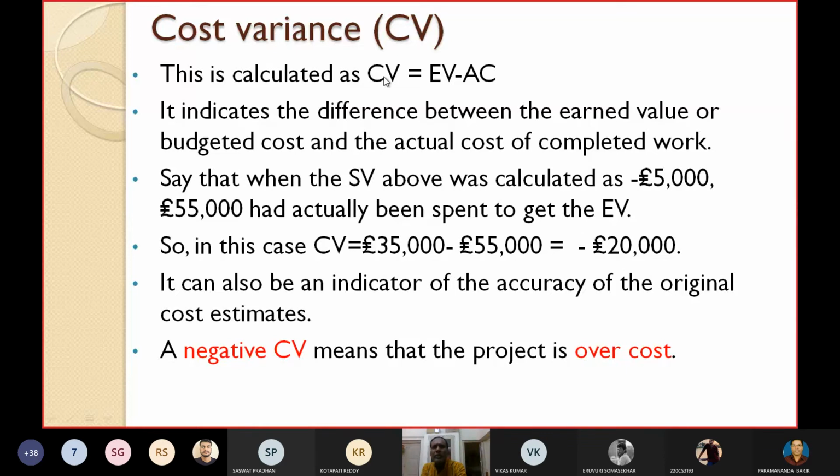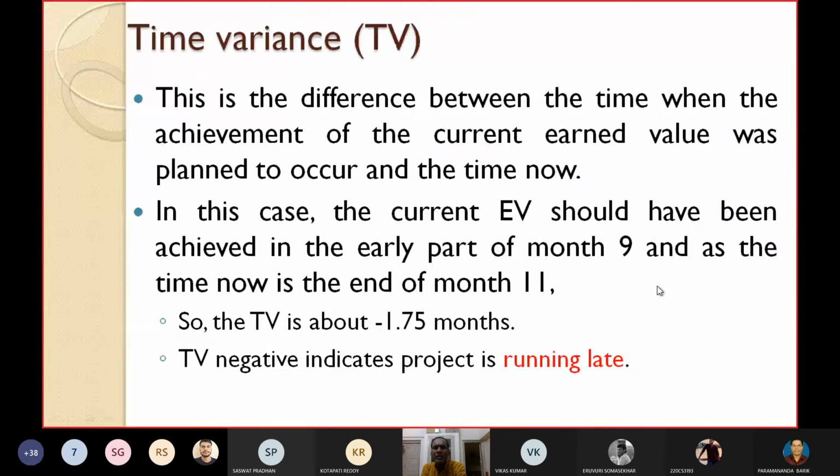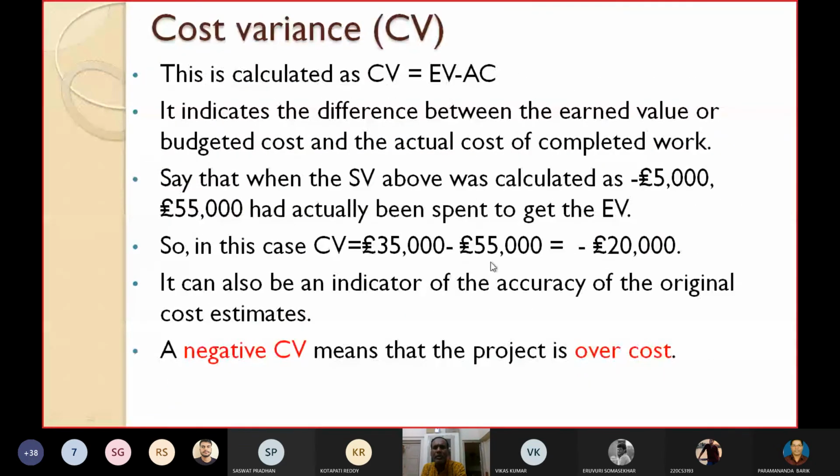So in this case, what will be the value of CV? EV minus AC. What is the EV? Earlier I have already shown you 35,000. So EV is 35,000 minus AC. What is the value of AC here? It is already given, 55,000, the actual cost. So CV is equal to 35,000 minus 55,000, coming to be minus 20,000 pounds.